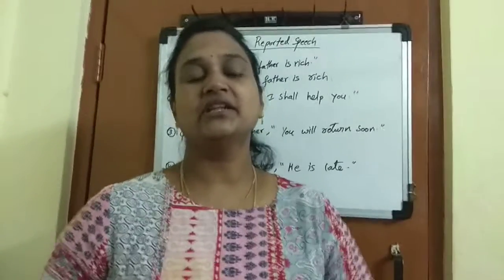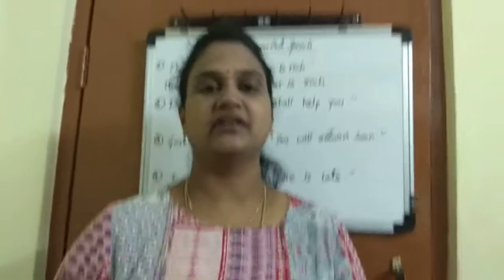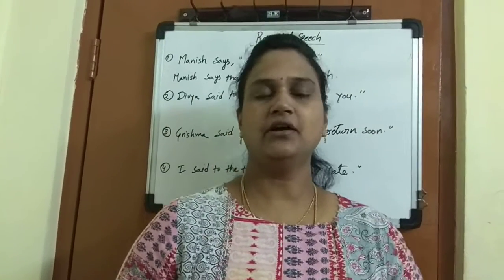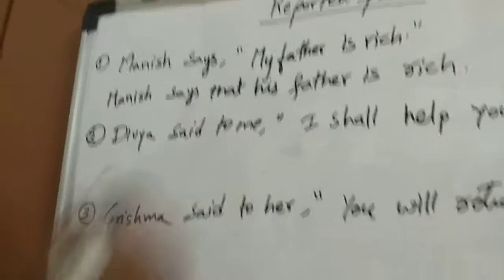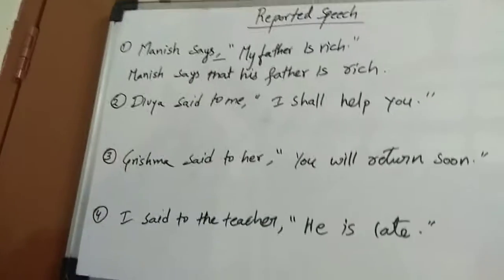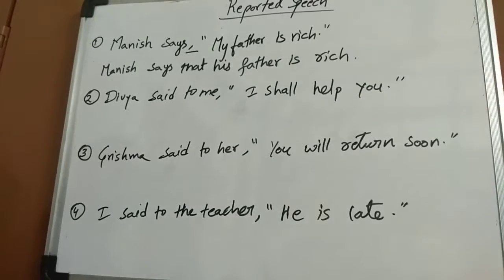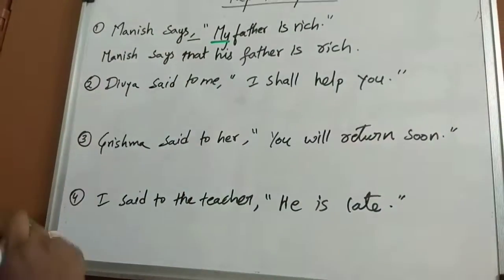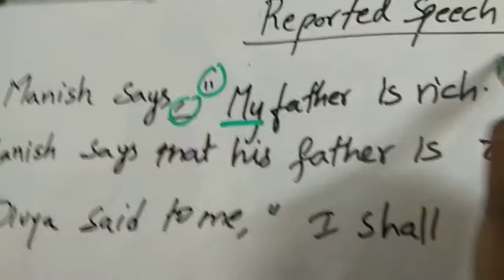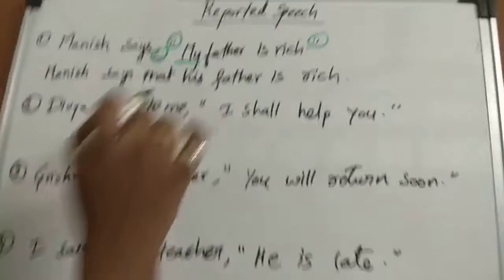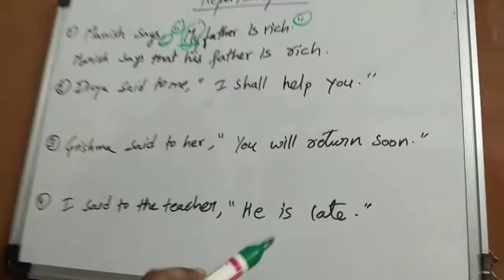So let's see the first one. We need to remove the commas, inverted commas and all the other punctuation while changing direct to indirect speech. For example, Manish says, "My father is rich." Here there is a comma, here are the inverted commas, and the first letter in the reported speech is a capital letter. These have to be removed, and the capital letter will change into a normal small letter.